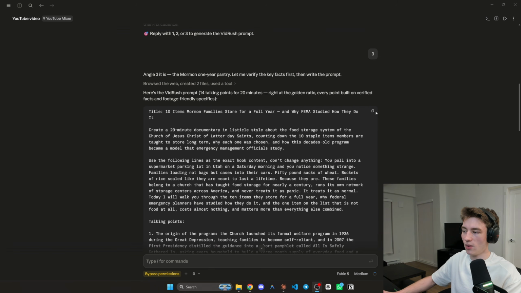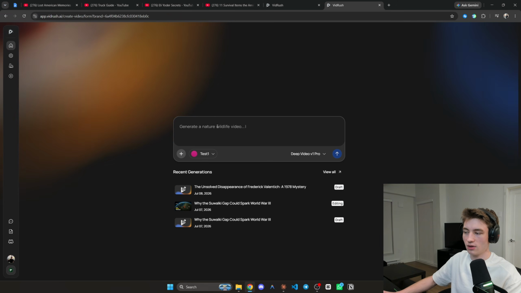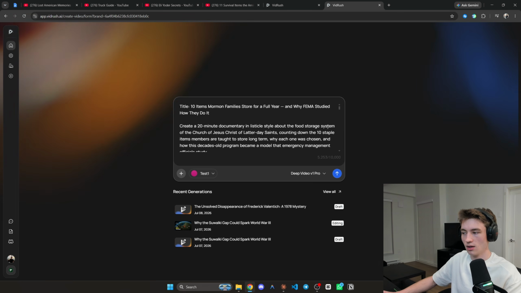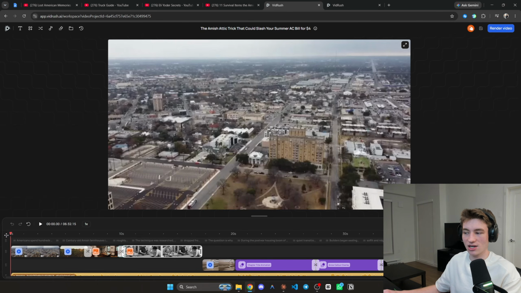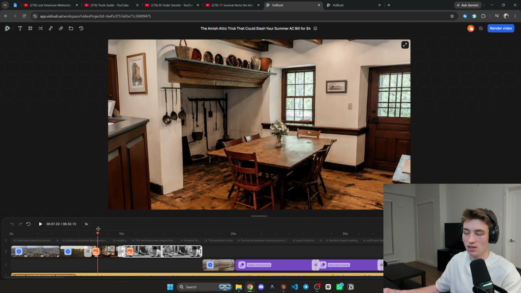There we go. And now we have a VidRush prompt that we can copy, bring over into VidRush, and paste right here. And then once we send this off, we can pick some more settings, and then that's how we can start to build our video inside of VidRush, which is actually the exact process that I used to build